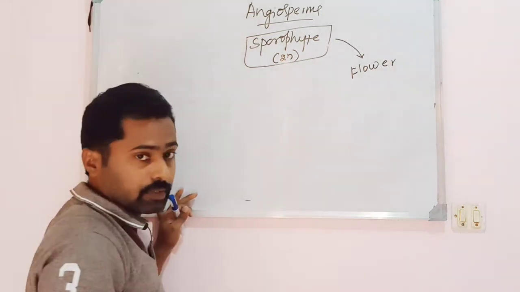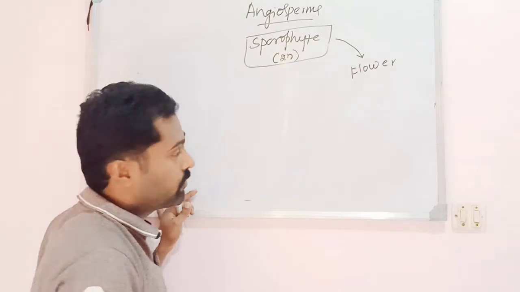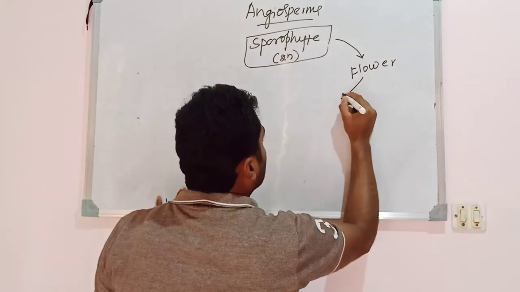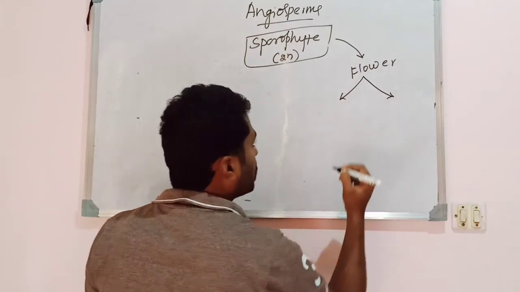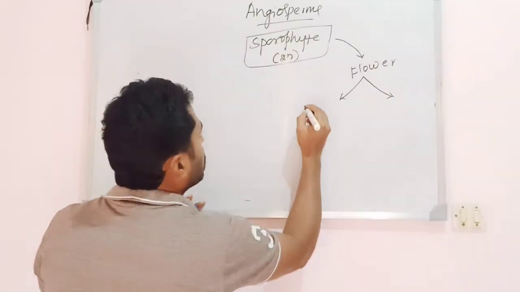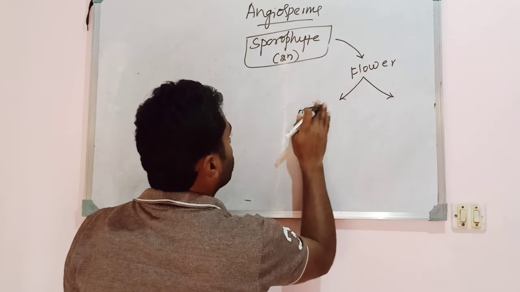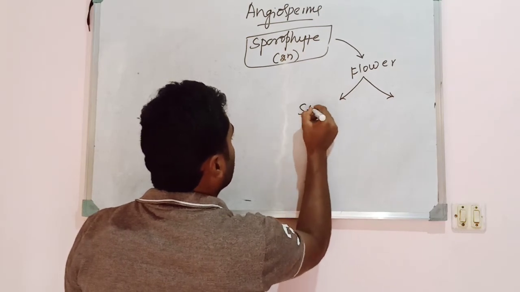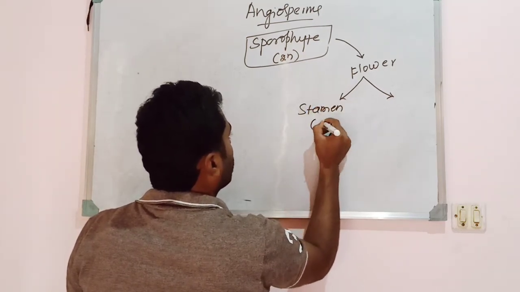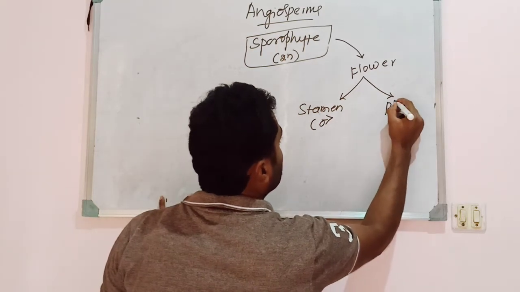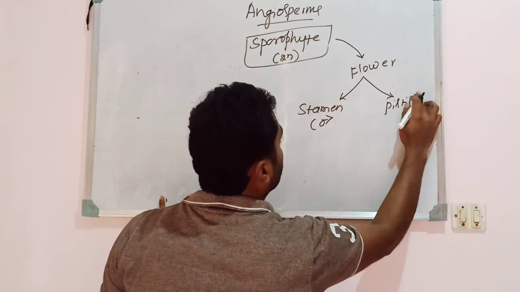It produces the flower. One additional structure here is the flower, which bears, as I said, the male and female reproductive organs, the androecium and the gynoecium. So let us write stamens and pistil. The stamen is the male reproductive organ, and the pistil is the female reproductive organ.